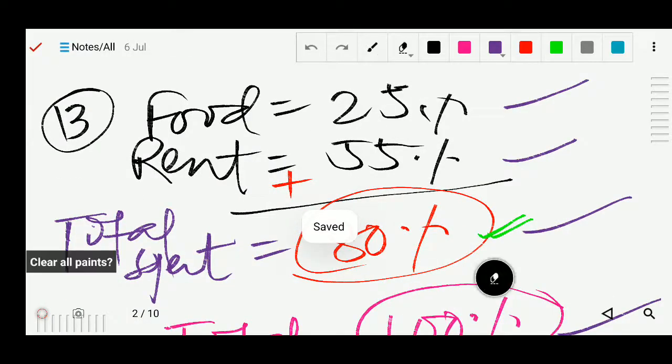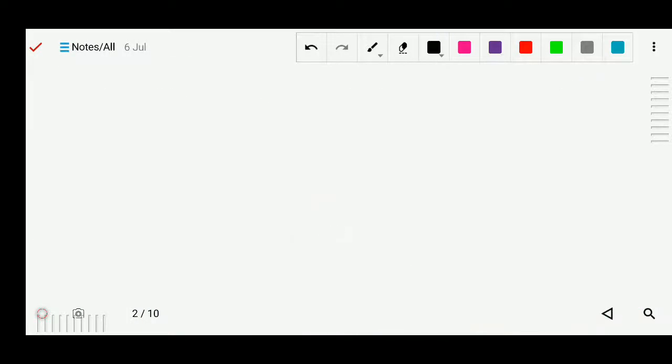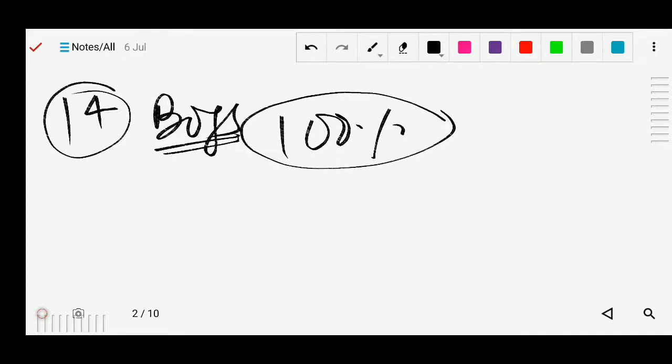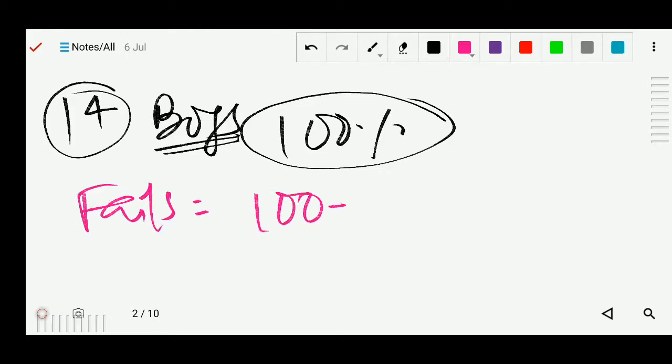So first of all we will do number 14. So we know there is total. First, this is the case of boys, I will write here. So in this boys case, total is 100%. If nobody fails, then it is 100% result, but someone fails. So how many fail after failing?